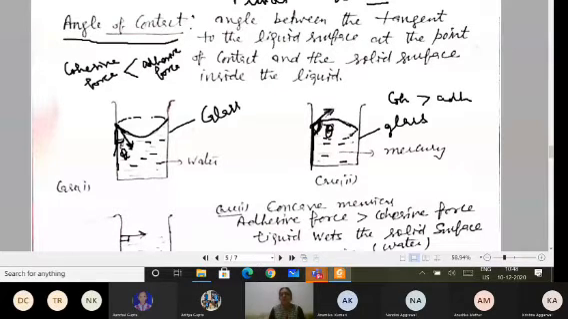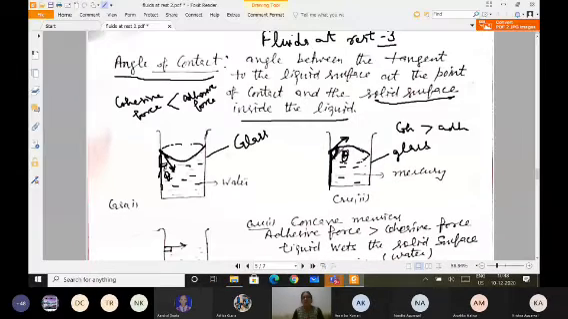So the angle of contact, if I want to define it, is the angle between the tangent to the liquid surface at the point of contact and the solid surface inside the liquid. You have to keep in mind that the solid surface is taken inside the liquid. And at the point of contact, you make the tangent, and then the angle you make is your theta.